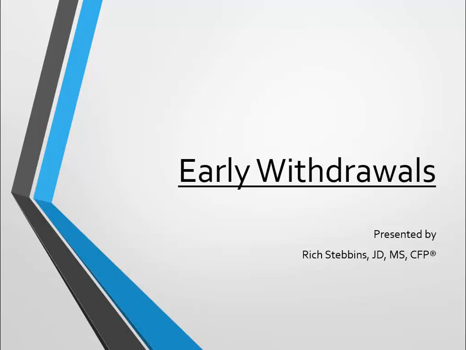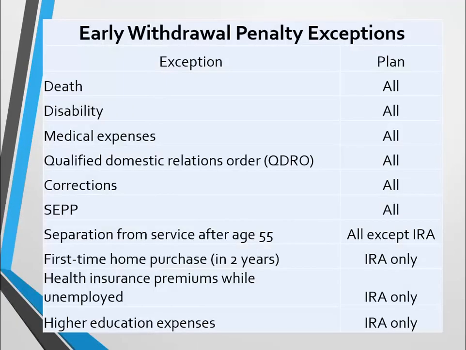Sometimes you just want to take the money out early from your qualified plan or IRA. Well, unfortunately, you're going to have to pay a penalty for that unless you meet one of these exceptions. Death, disability, and medical expenses are some of the most common ones that you're going to see with early withdrawal penalty exceptions. So they're not going to penalize you for dying. If you're disabled, they're going to allow you to get your money. And medical expenses, if they're in excess of 7.5% of AGI, then you're going to be able to avoid that